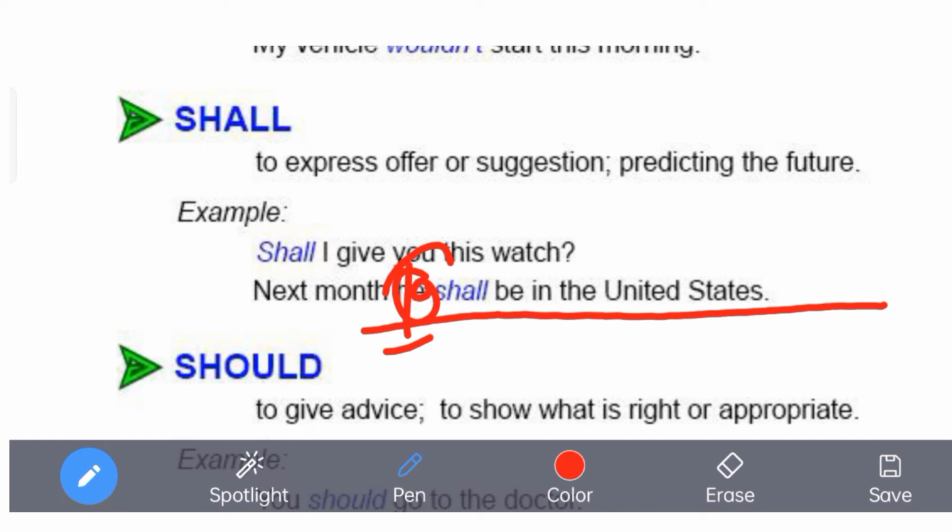That is fine, but not he. He shall be in the United States is a little bit awkward to use, because as far as the conventions and the rules are concerned, shall has to be used with the first person pronoun, and if it is predicting the future as well, it has to be used certainly with it.